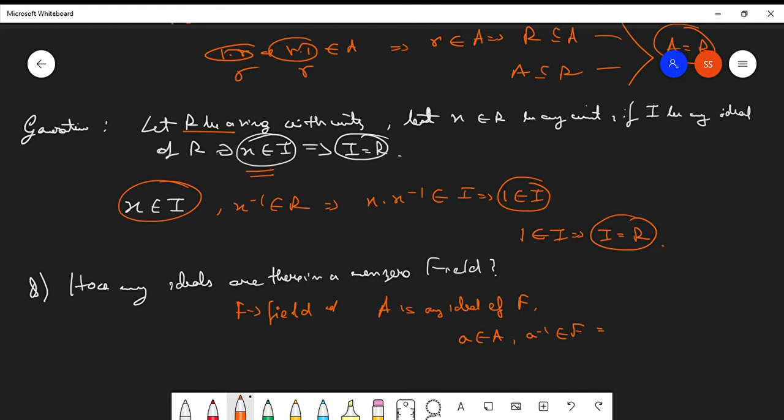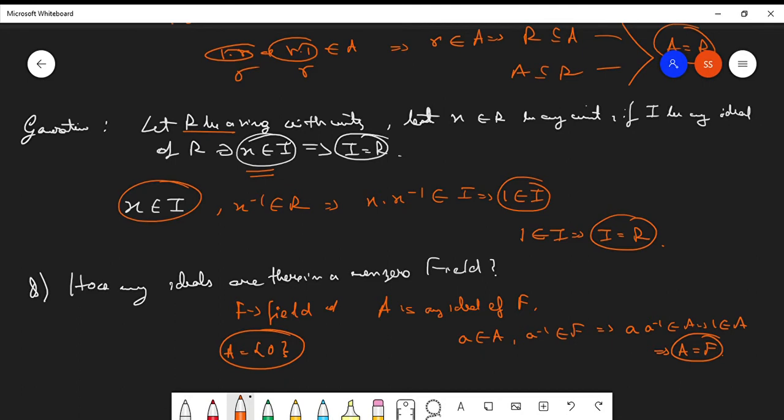From here, what can we say? We can say that a inverse times a, that is 1, belongs to A. From here, we can say A equals F. That means if you have a field and you take any ideal of F, then that particular ideal is the field itself. Will there be one more ideal? Yes, A equals 0 is also an ideal.